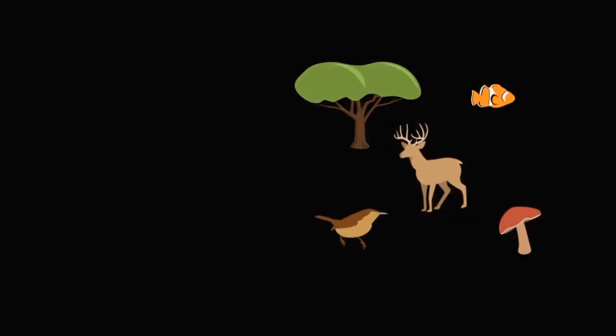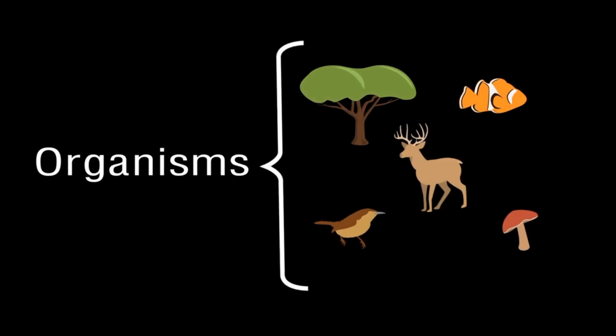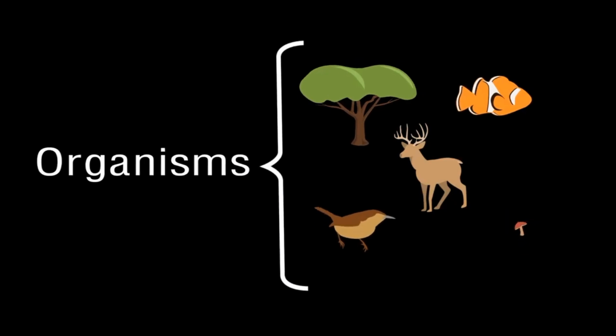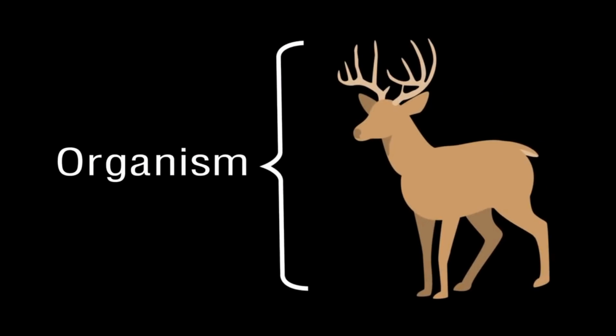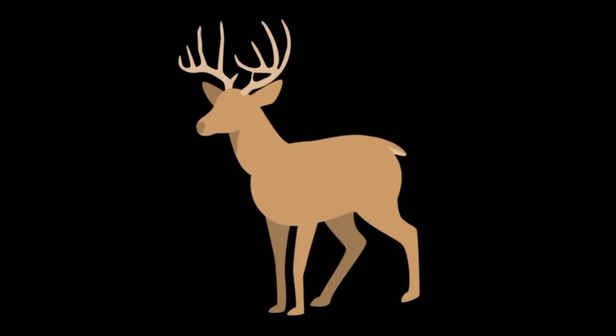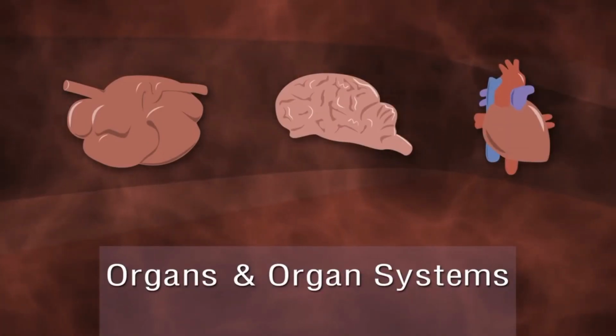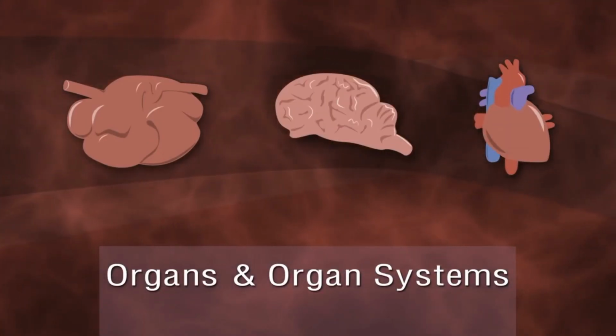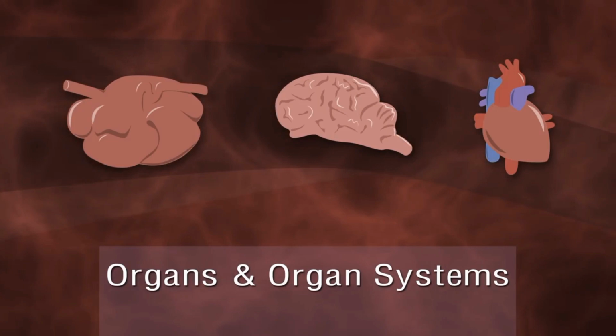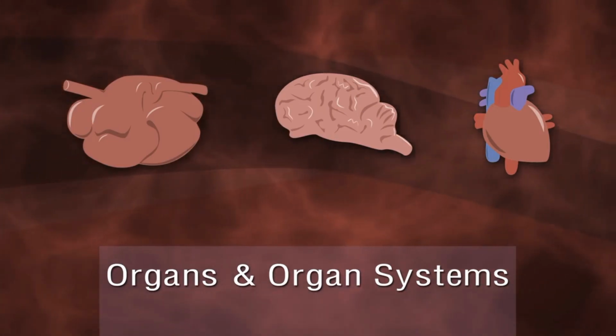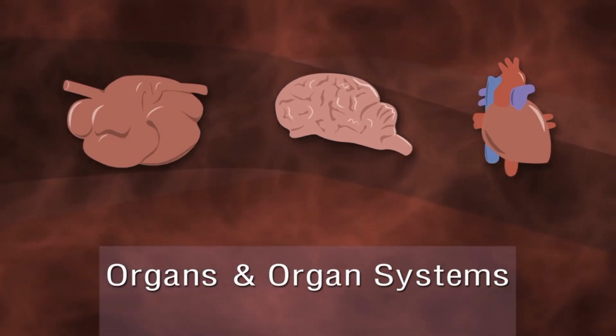Our next level of zooming moves to the category of organisms. Organisms are individual living things. Each white-tailed deer in our previous example is an individual organism. The structure of life continues to unfold as we reach the next level of organization, which are organs and organ systems. Organs and organ systems are defined as body parts that carry out a particular function. Specific examples of organs and organ systems include the stomach, brain, and heart of a deer.